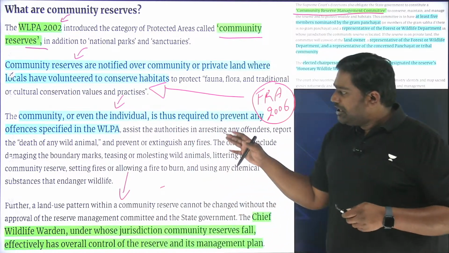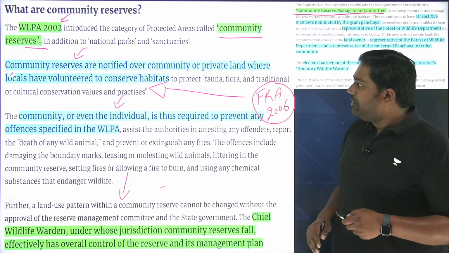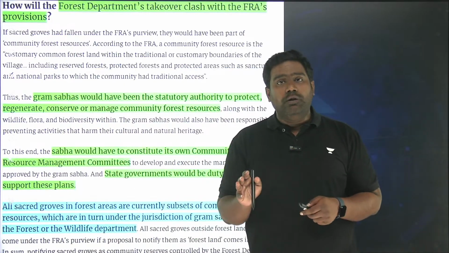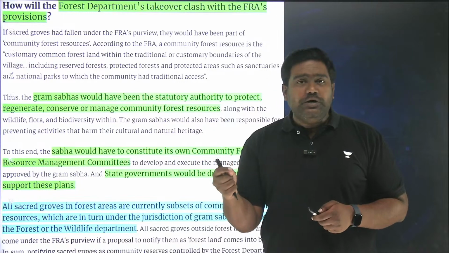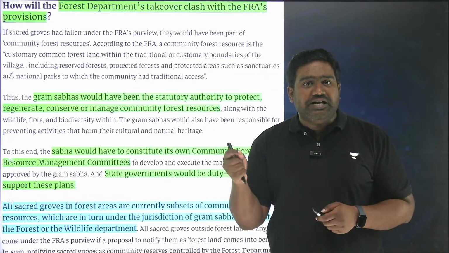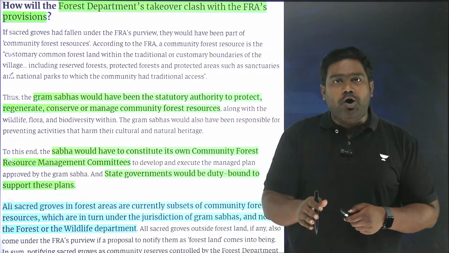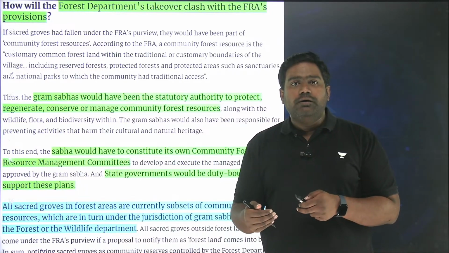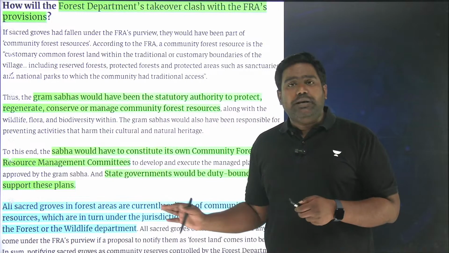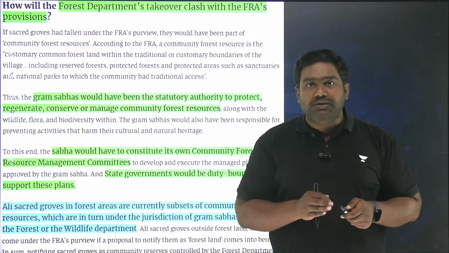So, Wildlife Protection Act provided for this provision where the State Forest Department would play a pivotal role. It would bring the Gram Sabha leaders together, but management of community reserves has been under the State Forest Department, not with the communities. Though communities are involved, though Gram Sabha leaders are involved and local communities are involved at the individual level, eventually community reserves as per Wildlife Protection Act are managed through the State Forest Department.